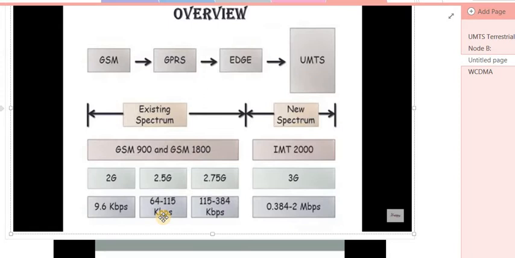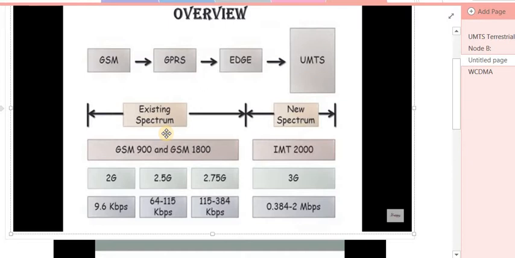So that's why EDGE technology was introduced, and it uses the same spectrum, GSM 900, because it comes under the part of GSM. Because it is an advanced version of GPRS in order to increase the data rate, it is called 2.75G, and it supports a data rate of 115 to 384 kbps.